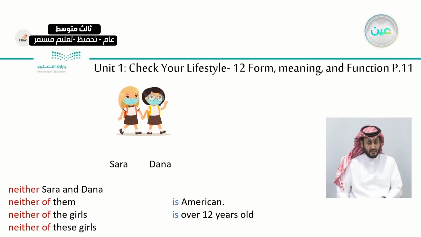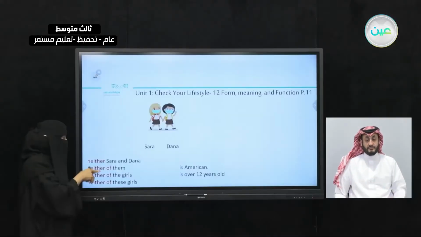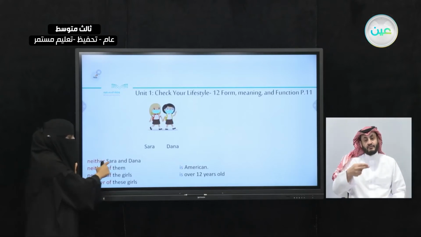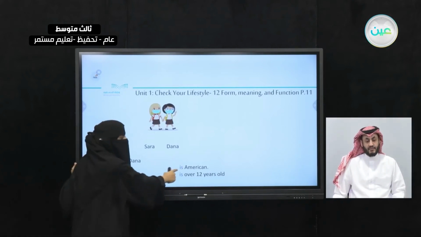Let's see neither. When do we use neither? When the information for both of them is not correct, what should I say? Neither Sarah and Dana is American. Are they American? No, they're Saudi, right? So both of them, they are not American. So we say neither Sarah and Dana is American.